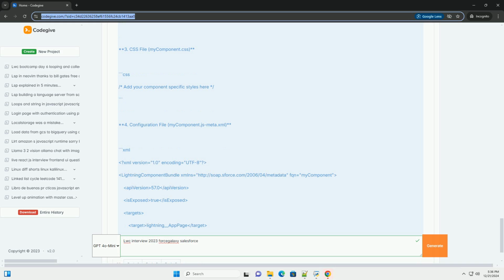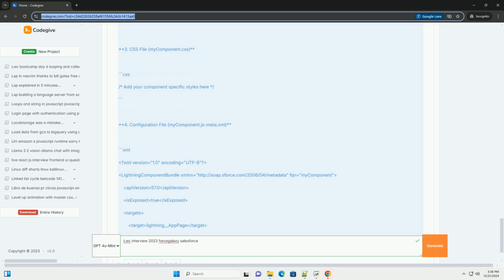Example component. Let's create a simple LWC component that fetches data from an Apex class and displays it. Apex class. First, create an Apex class that retrieves a list of accounts. Apex / AccountController.cls. public with sharing class AccountController, @AuraEnabled(cacheable=true), public static List<Account> getAccounts, return [SELECT Id, Name FROM Account LIMIT 10].